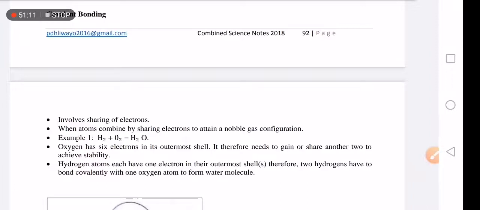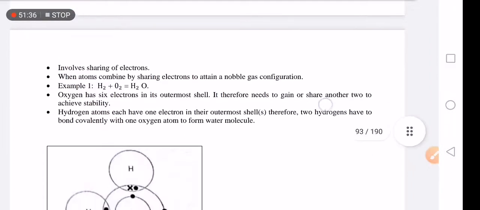So what is the difference between ionic bonding and covalent bonding? Ionic bonding is when an atom either donates or receives electrons, but covalent bonding is when atoms share electrons between them. Ionic bonding occurs between metals and non-metals, but covalent bonding occurs only between non-metals.